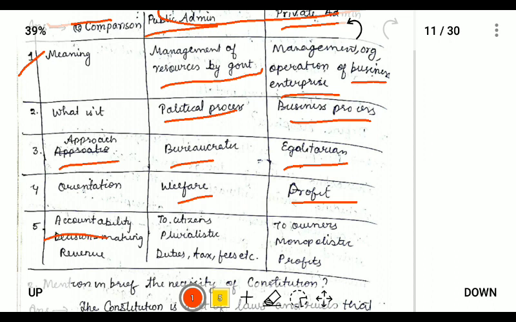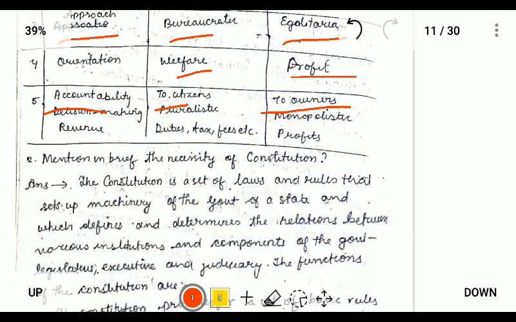So accountability is that the government is accountable to the citizens. If the citizens are not happy, then they can complain to the government. But private administration is monopolistic. That is, they are not accountable to the people.